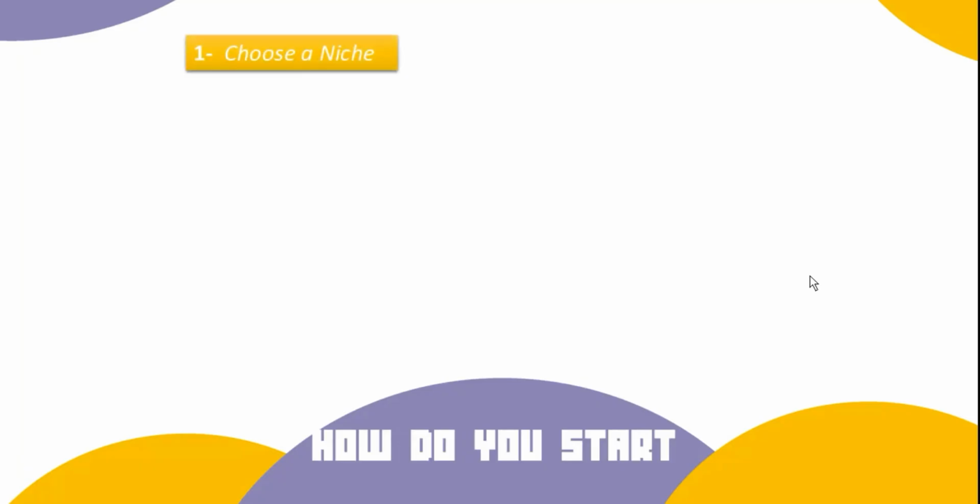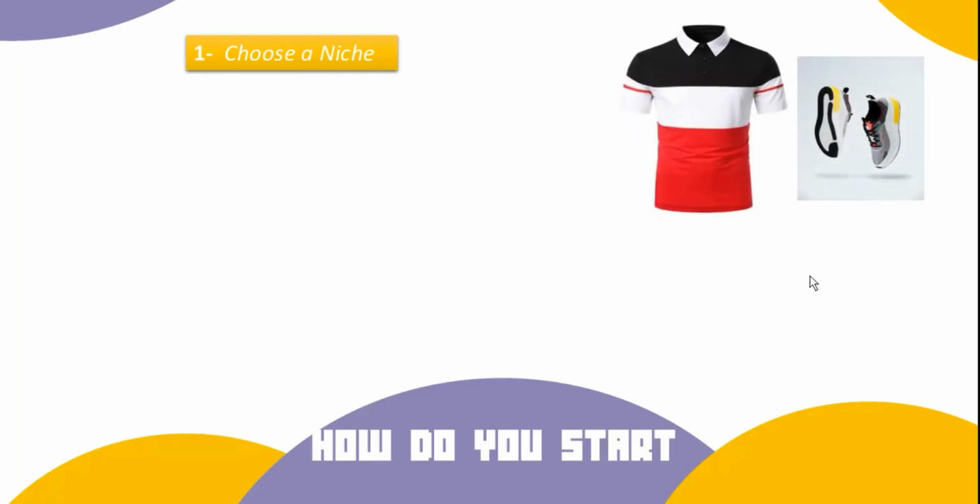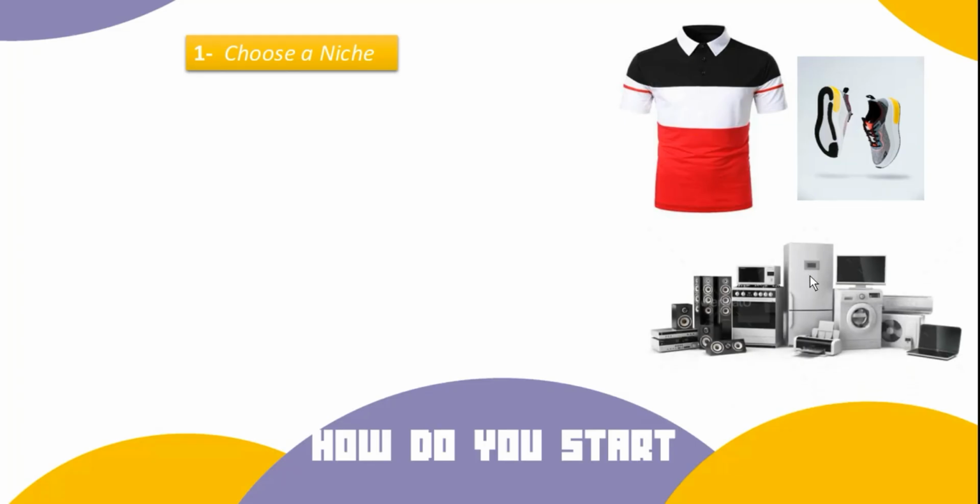Now, how do you get started? I think that should be the first question in your mind. The first thing is that you choose your niche. Choose whatever you know that you have more interest in. One thing about a niche is that you should always go for things that you have the most interest in. So let's say, for example, you are the type that likes fitness or health, or you're the type that likes fashion. You could easily go for something like fashion. And we have electronics. We have different niches that you can just pick and make use of. So you pick a niche of your choice.